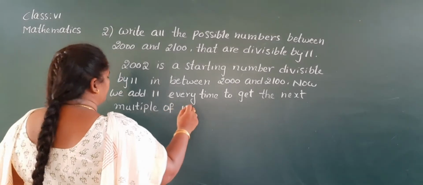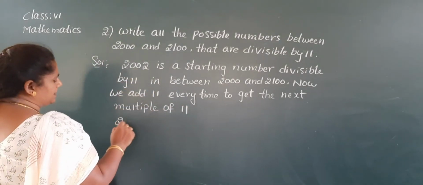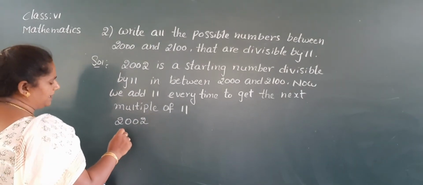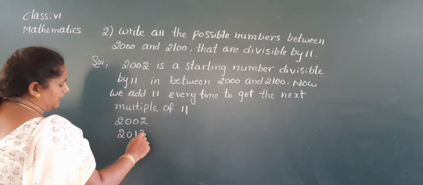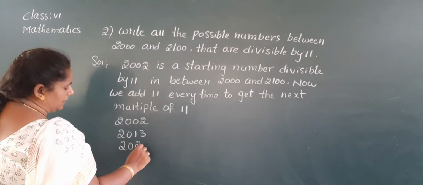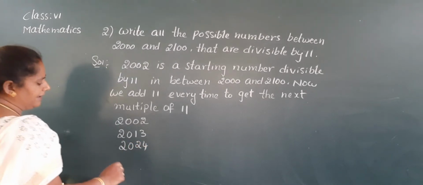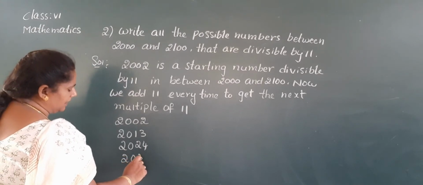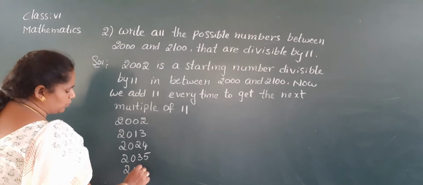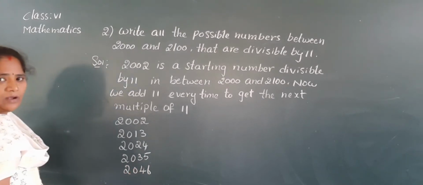So now 2002 is the starting number. If you add 11, it becomes 2013. Next add 11, 2024. Next add 11, 2035. Next, 2035 plus 11, 2046.